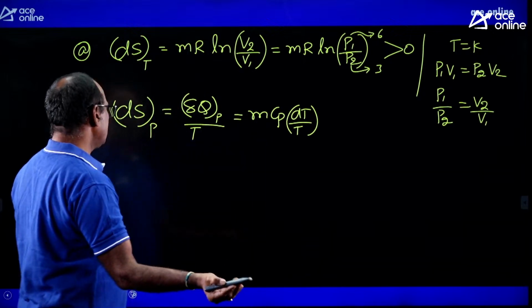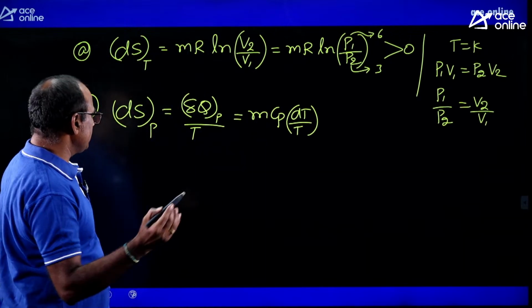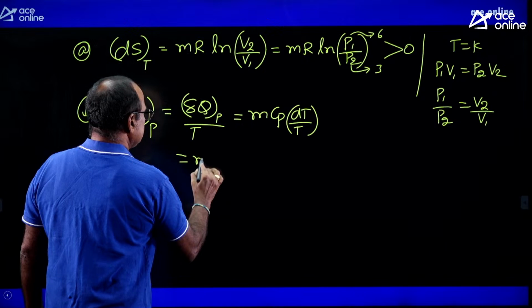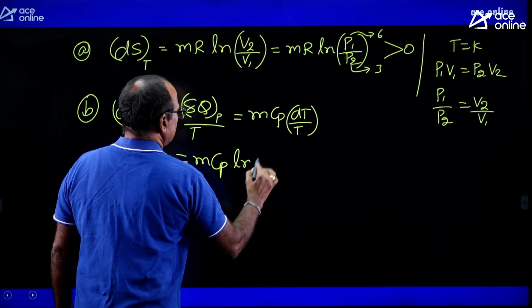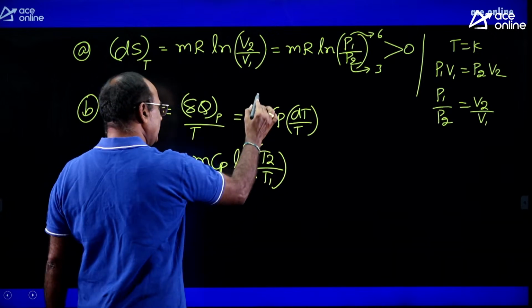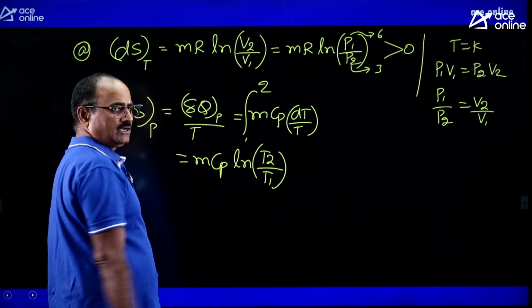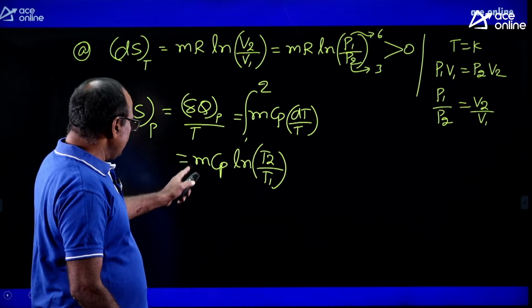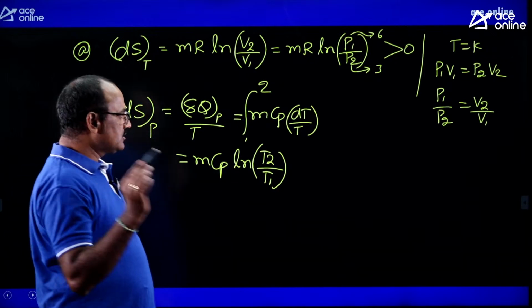For getting the total change in entropy, integrate and apply the limits for getting mcp ln T2 by T1. That means you need to integrate and apply the limits for getting the total change in entropy. Right? It is the change in entropy formula at constant pressure.